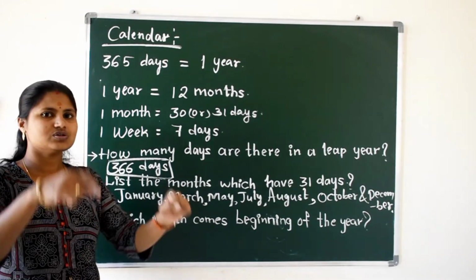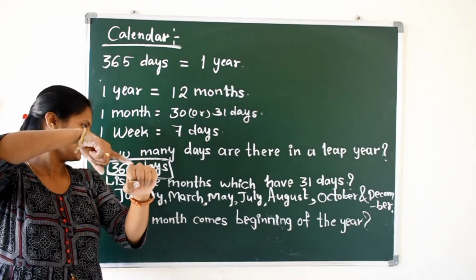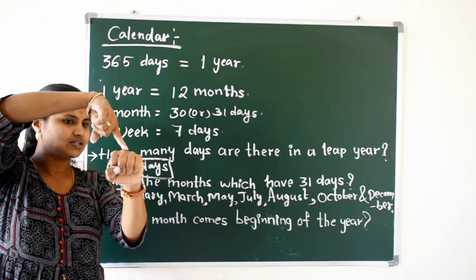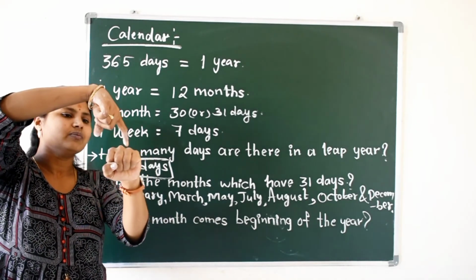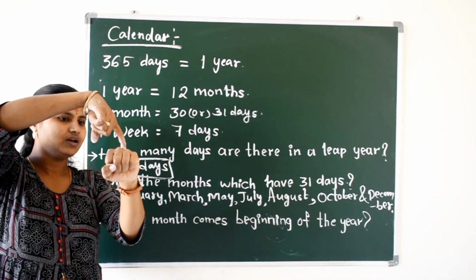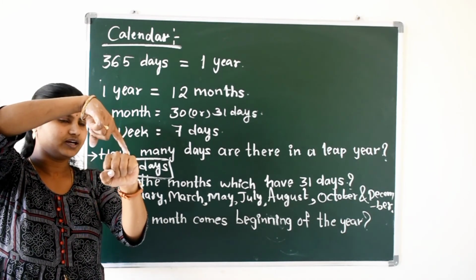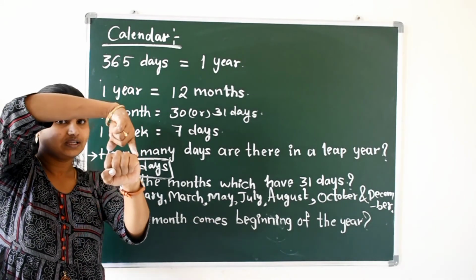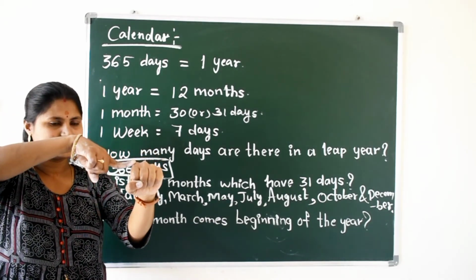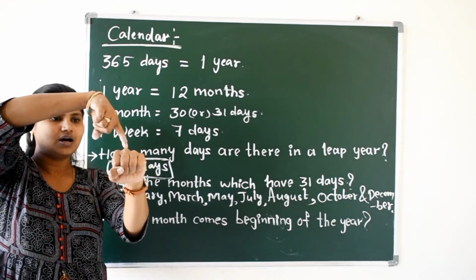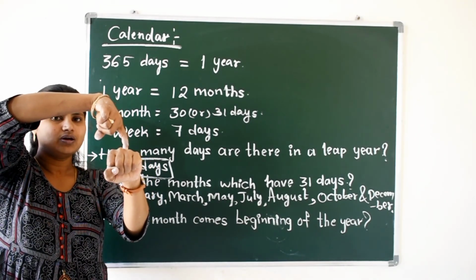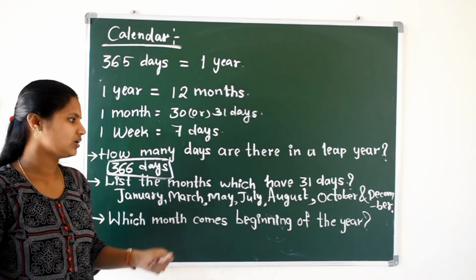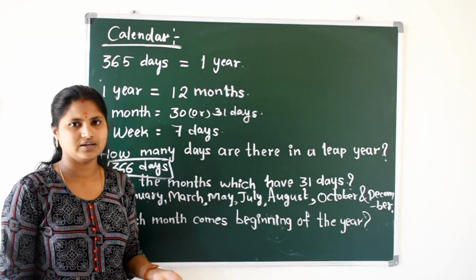So see here, January 31 days. February, so don't write. March 31 days, write. April 30 days, May 31 days, June 30 days, so don't write. July 31 days, August, September, October, November, December. Those having 30 days, don't write, only write the ones having 31 days.